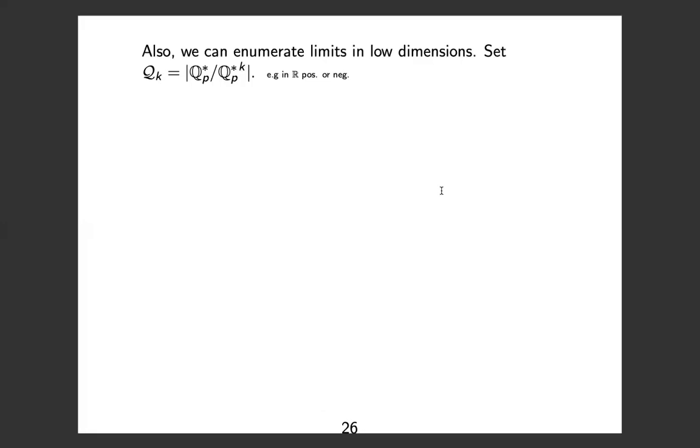One of the nice things that we're able to do is to enumerate limits in low dimensions. I defined curly qk to be Qp star mod Qp star to the kth power. It's the number of kth root classes. For example, in R, I either have a positive number, which is a square, or I have a negative number, which is -1 times a square. So in R, there are two square classes. In Qp, there can be many kth root classes for a given k, and you can compute them. This is pretty standard in number theory.